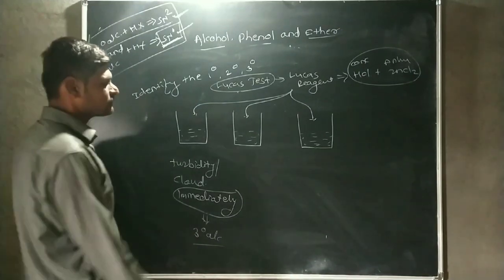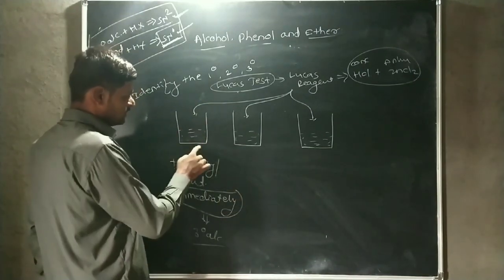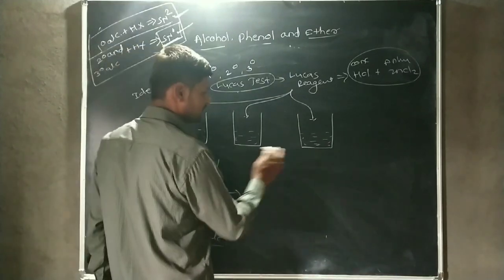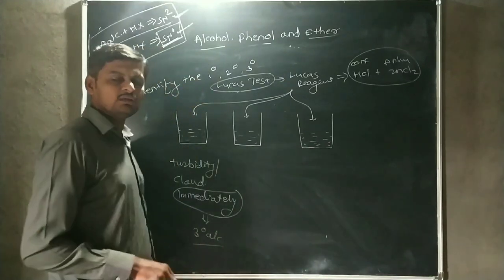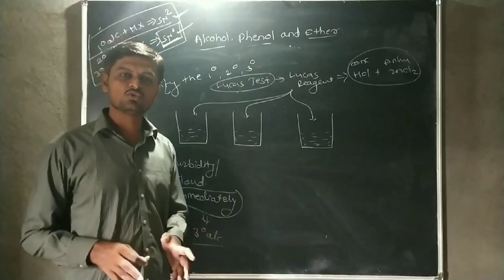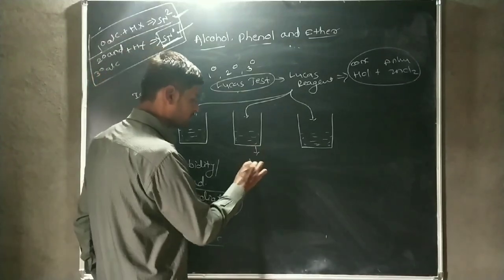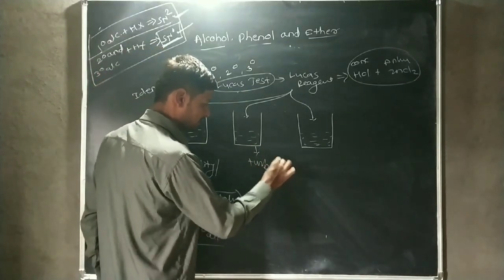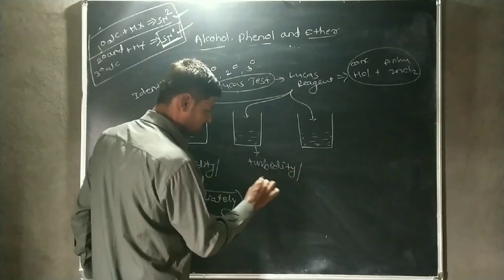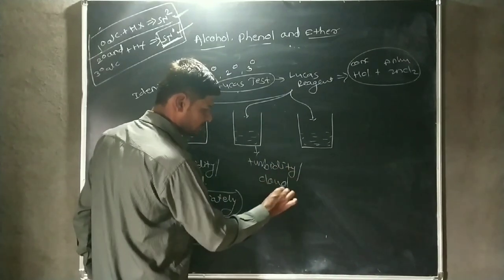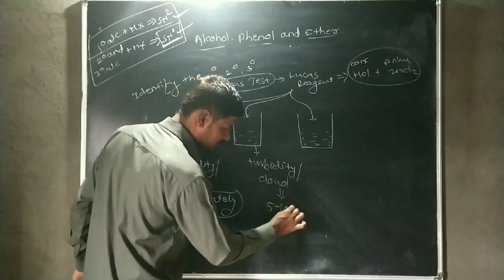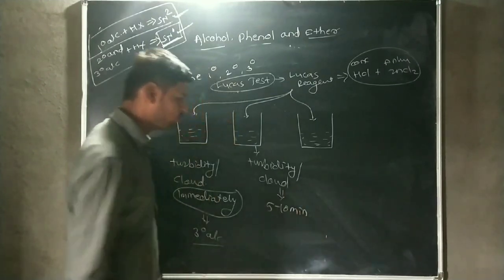So this is the tertiary alcohol. Out of the remaining two beakers, one shows turbidity or a cloudy solution only after 5 to 10 minutes.